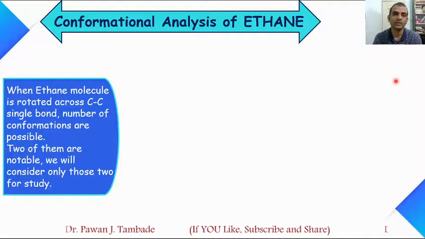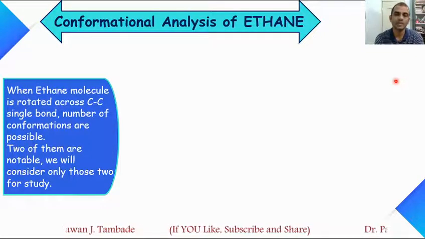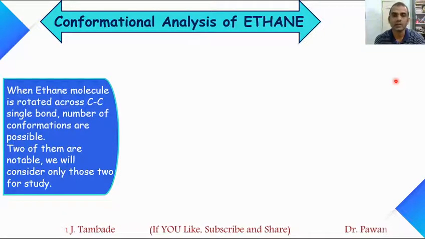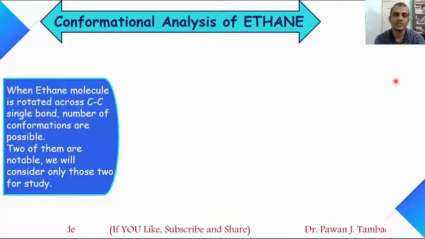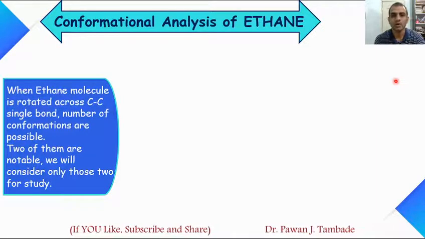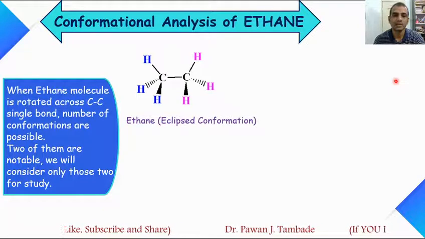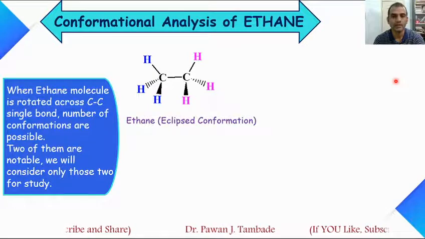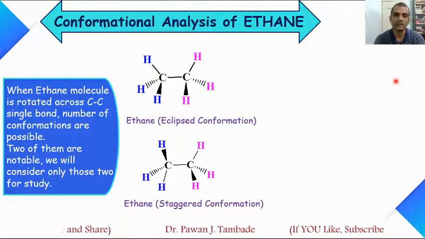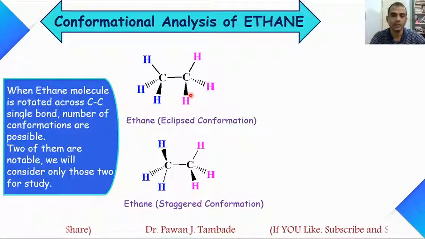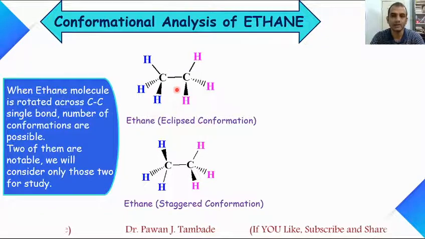When ethane molecule is rotated across carbon-carbon single bond, a number of conformers of ethane are possible, but out of this number of possible conformers, herein we will focus on only 2 conformers. The first conformer is the eclipsed conformation of ethane and another one is the staggered conformation of ethane. If you look at these 2 structures, you will find the difference.